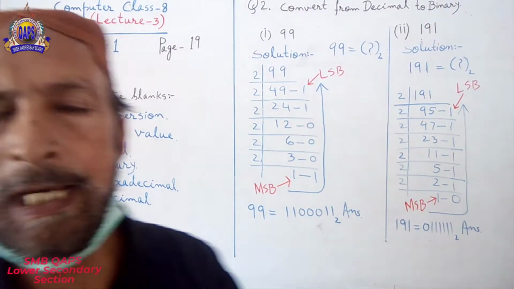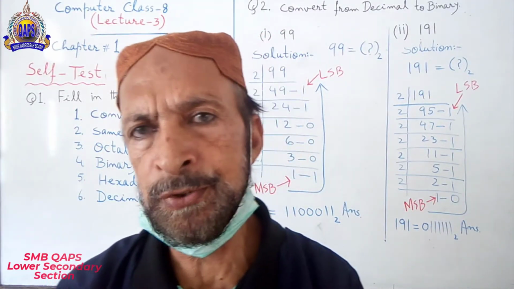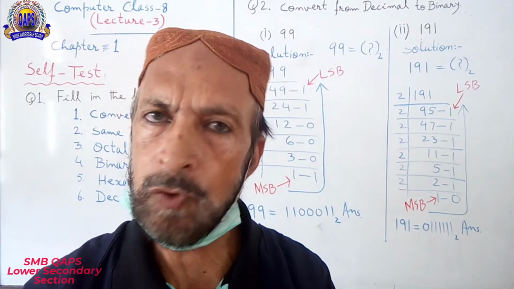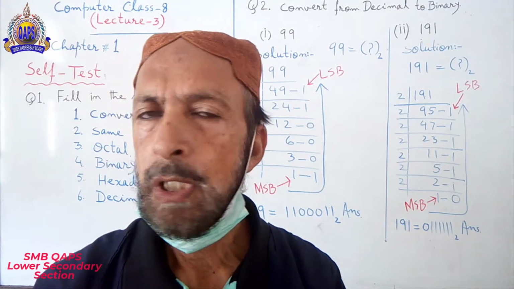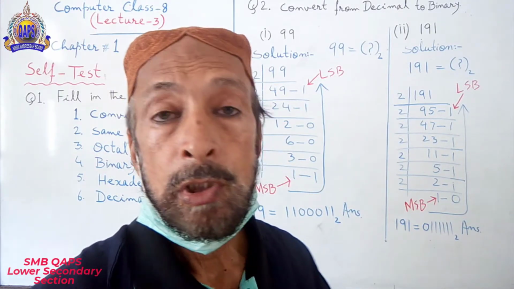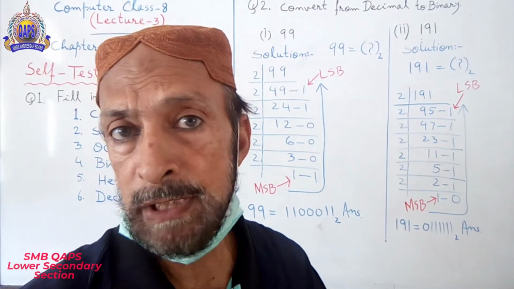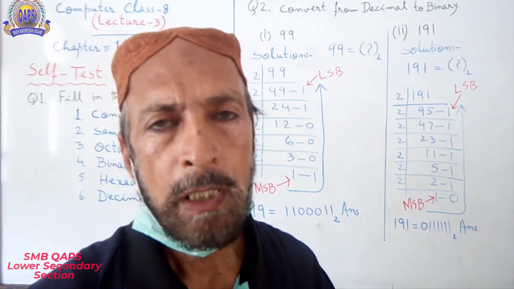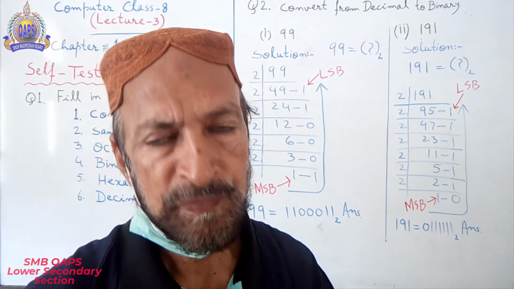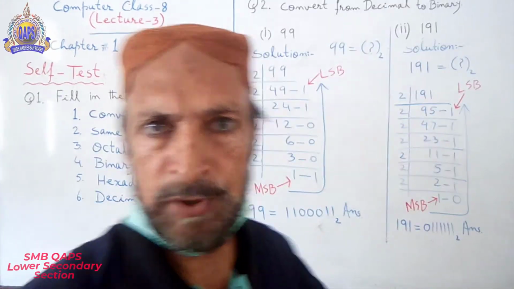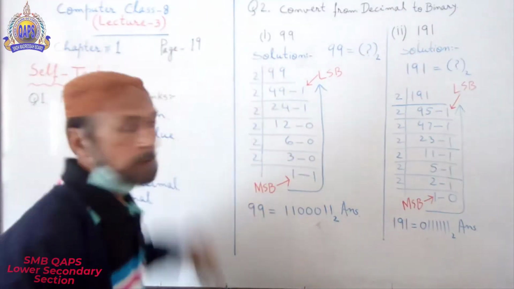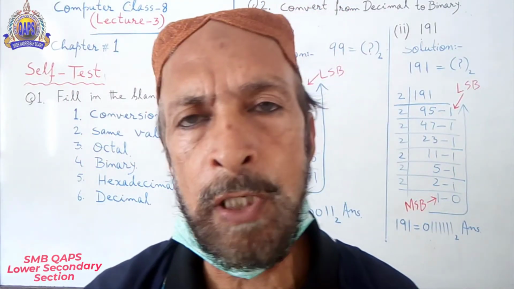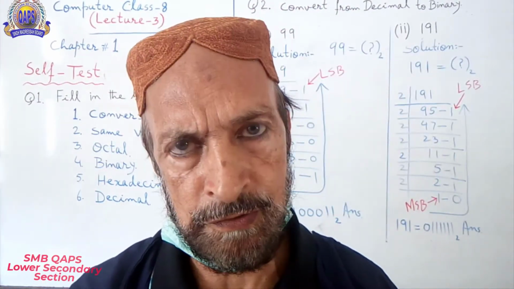The reason is that in my lecture number 2, I have taught you everything which is in chapter number 1, number system. Lecture number 3, this is the time for question answers.